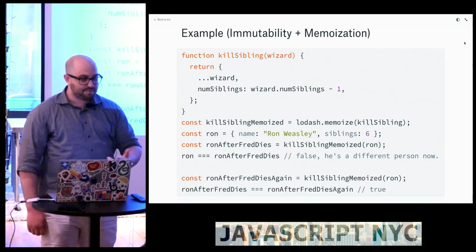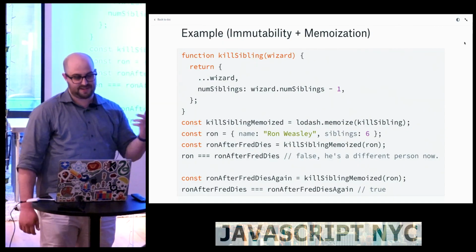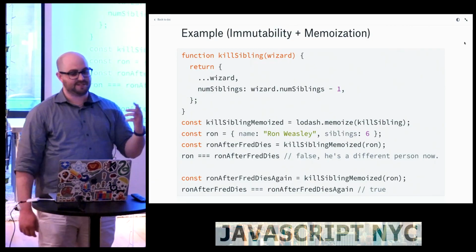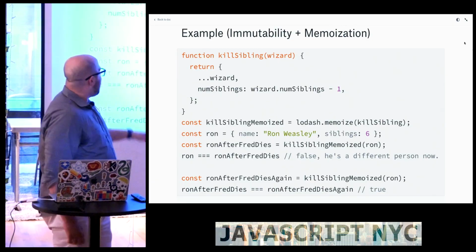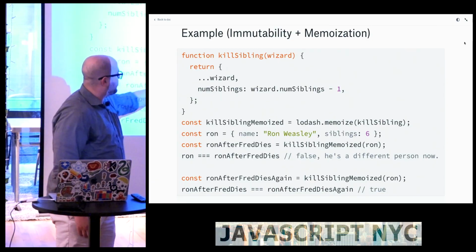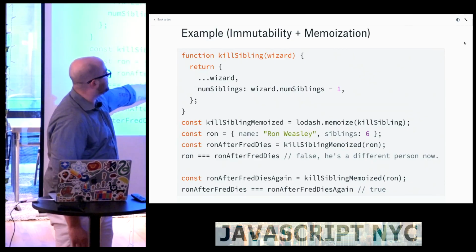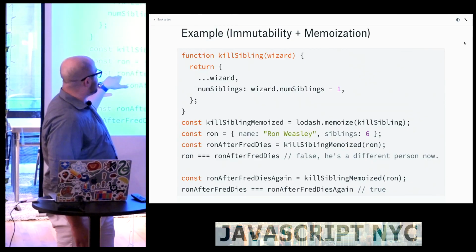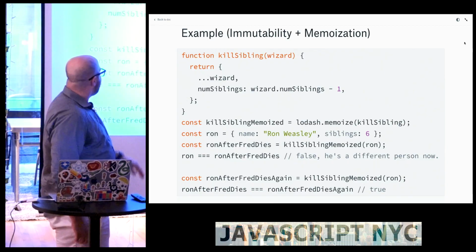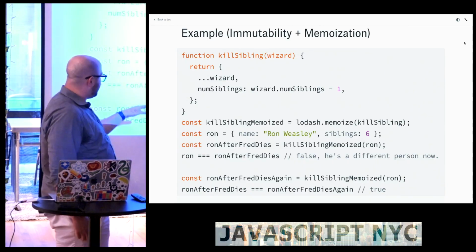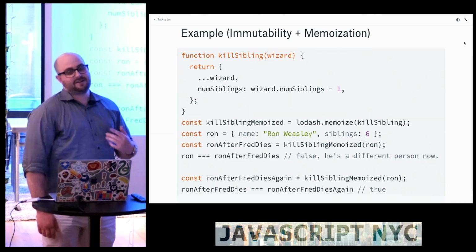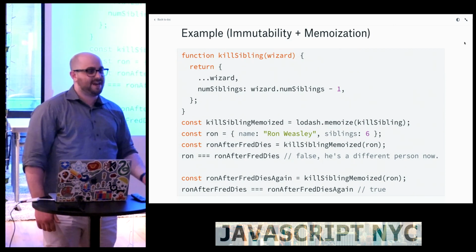So in the first book, Ron Weasley has 5 brothers and 1 sister. And in the last book, his brother Fred dies, and it's very sad. And if you look right here, when I call kill sibling, I'll get into the memoization part in a second, it produces a new object, Ron after Fred dies. And if we do a check to see if these are the same, it returns false, because his brother died. He's a different person now.